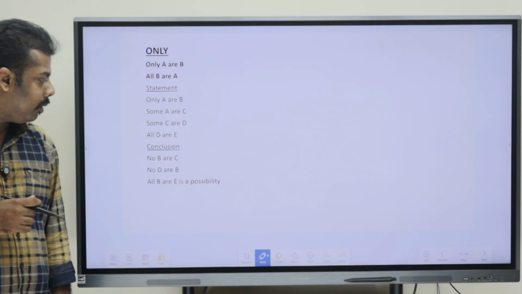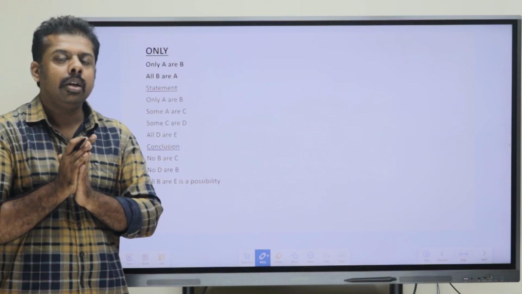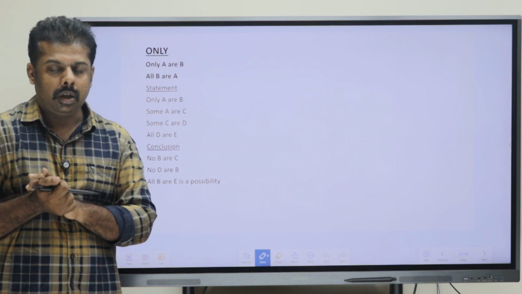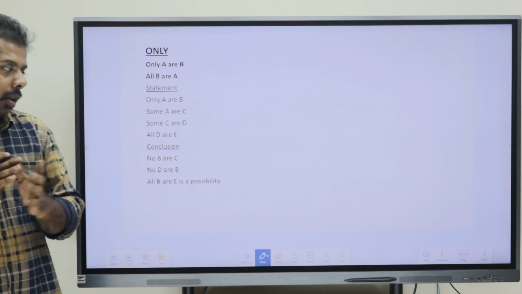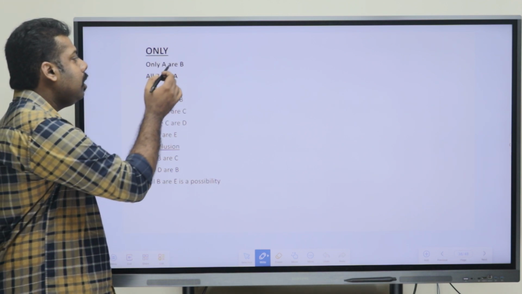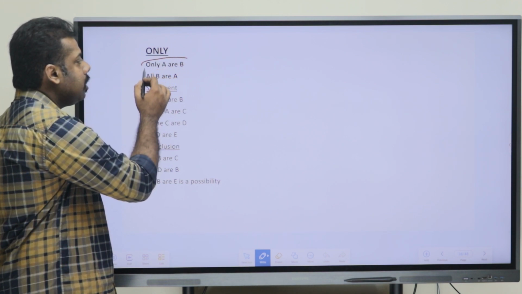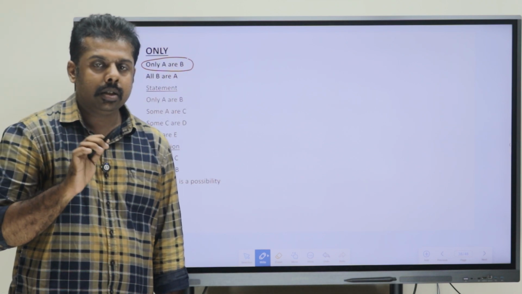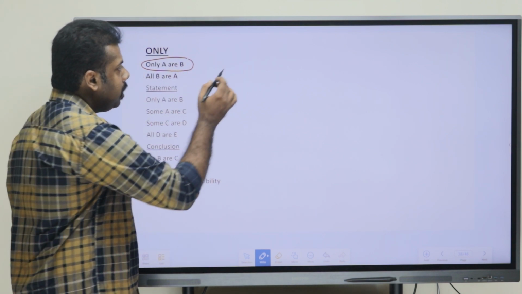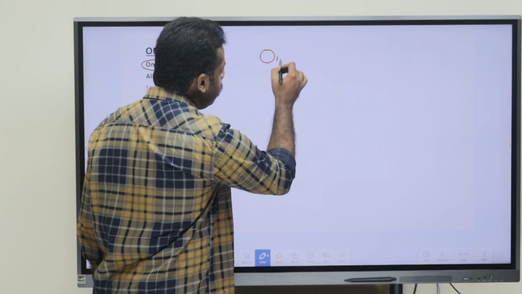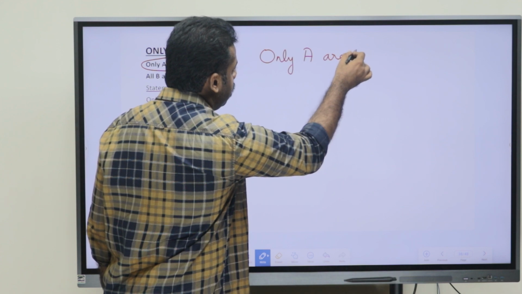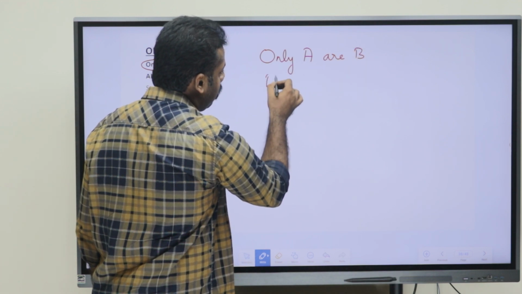Okay, now we are going to discuss another concept. The concept is the word 'only'. So what does 'only' mean? Say I give an example. If they have given a statement like 'only A or B', what does it mean? If in the statement they have given 'only A or B', you have to take this as 'all B or A'.